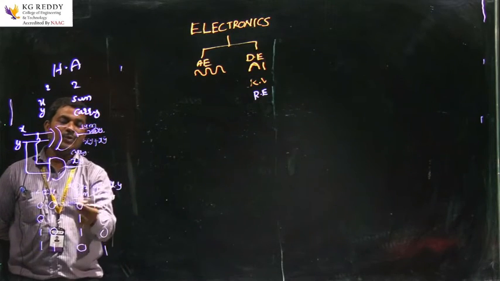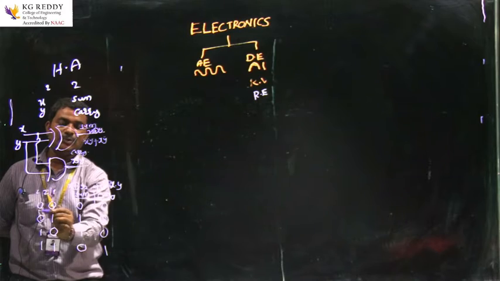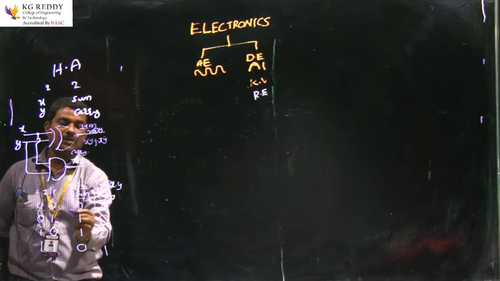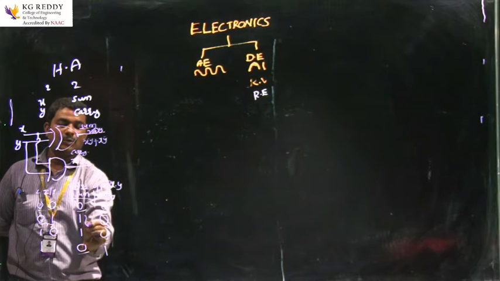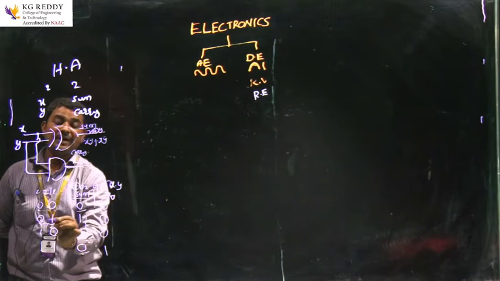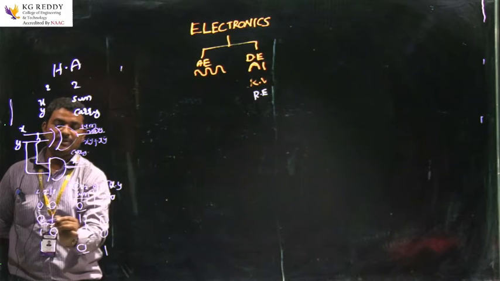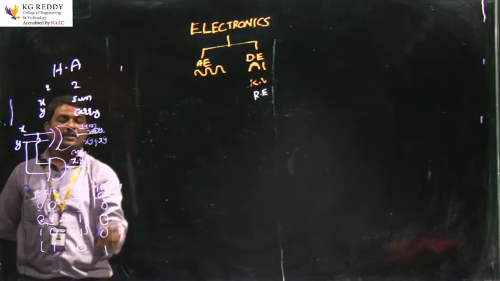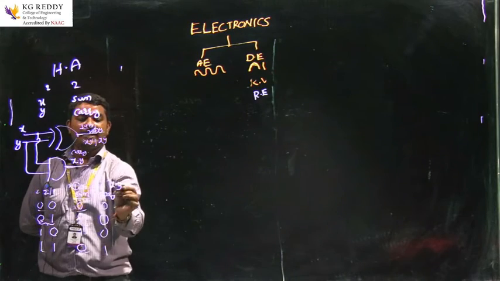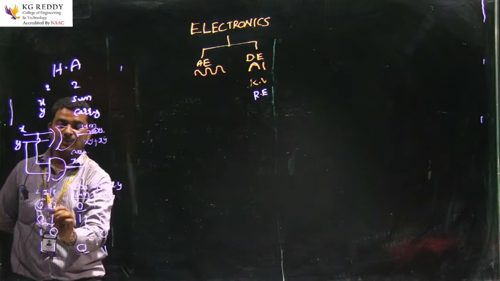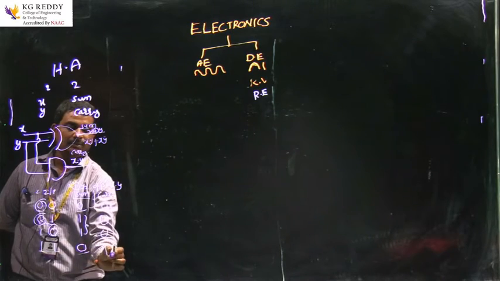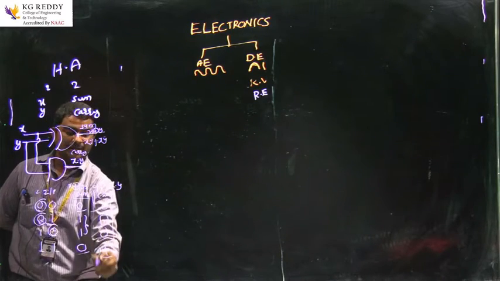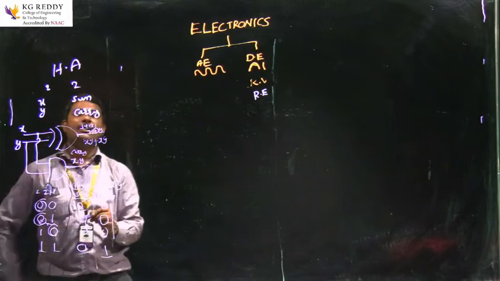Let us see how to define this sum expression. If the inputs are equal, then the output is low. If an odd number of inputs is 1, the output is 1. Here odd means different inputs, 0 and 1, or 1 and 0. These are dissimilar inputs, that's why the output is 1. Coming to the carry expression, we are taking an AND gate. If any one of the inputs is low, then the output is low. If all inputs are high, then the output is high. This is for the carry expression. This is for the simple half adder.